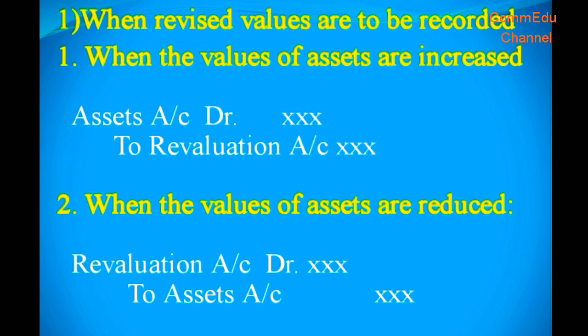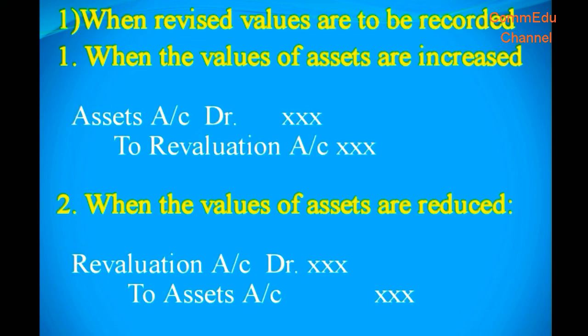The journal entries recorded for revaluation of assets and reassessment of liabilities are: for an increase in the value of an asset, the journal entry is asset account debit to revaluation account. If the asset value is increased, the asset account will be debited. So the journal entry is asset account debit to revaluation account.